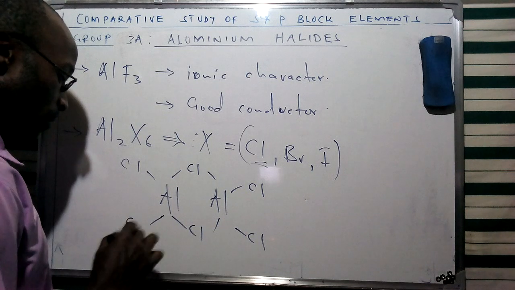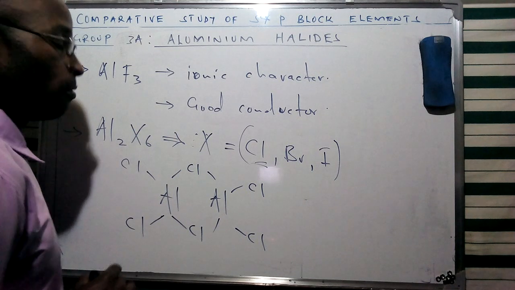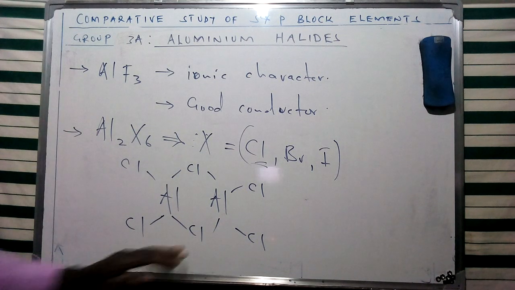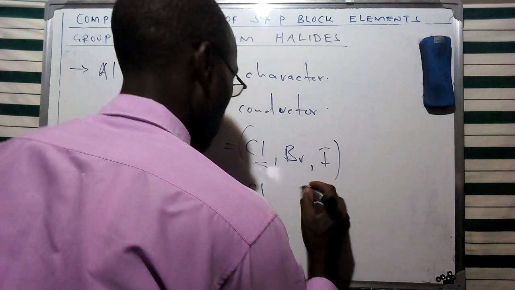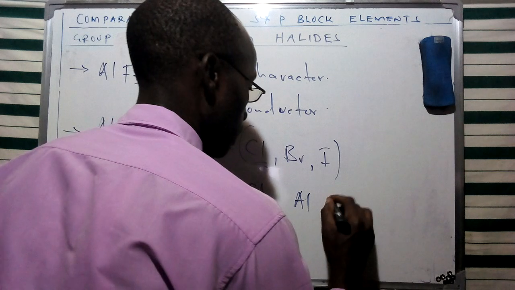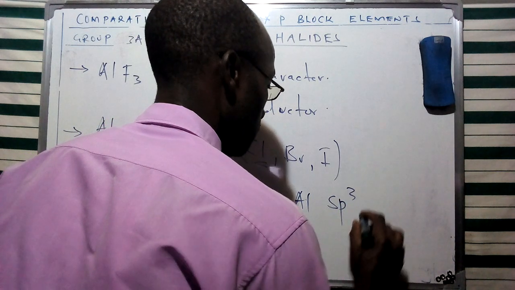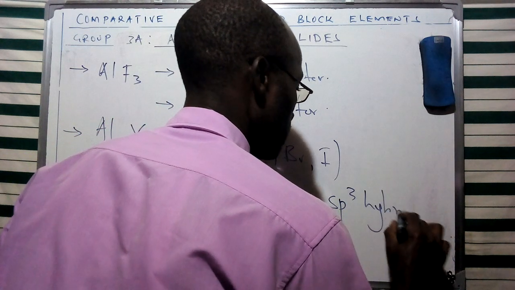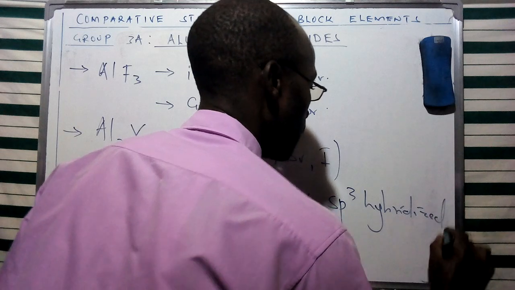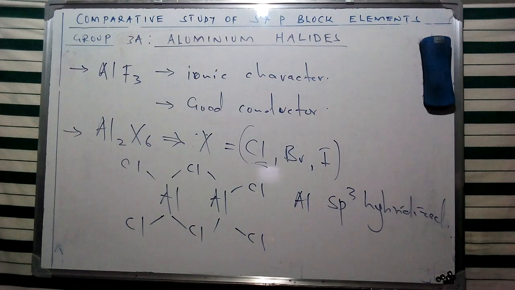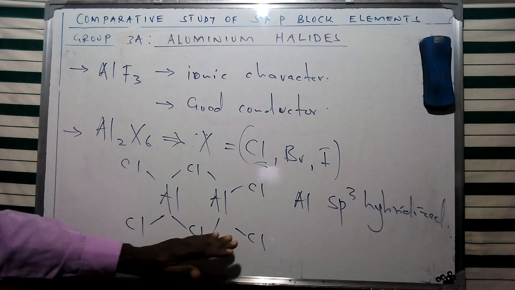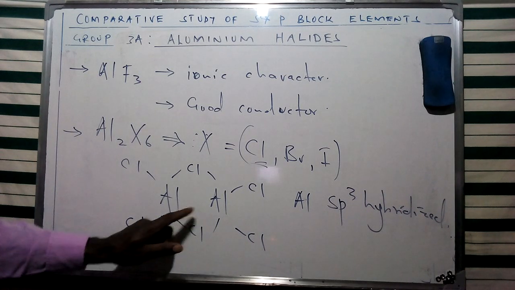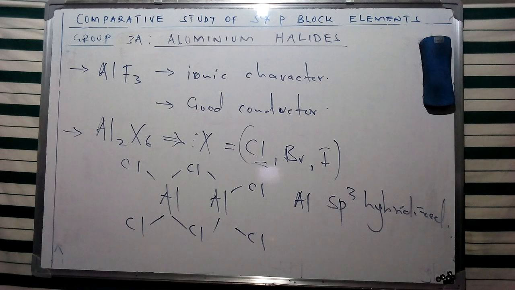In one of our discussions, I talked about the dimer of aluminium, and this is going to be forming this specific species. The central atoms of aluminium are going to be sp3 hybridized, as given here. So this is going to be forming this kind of bonding, with the sp3 hybridization being experienced by these 2 atoms of aluminium.